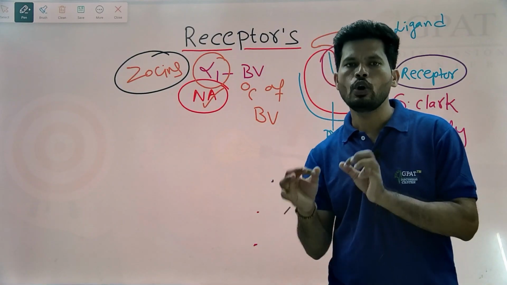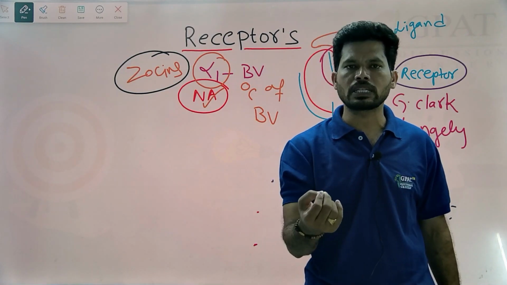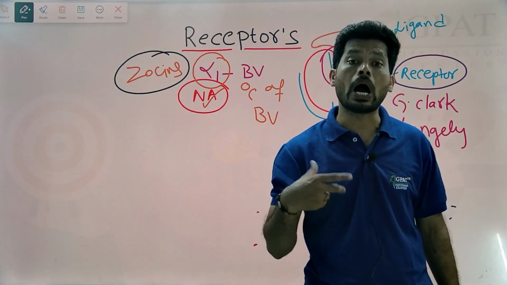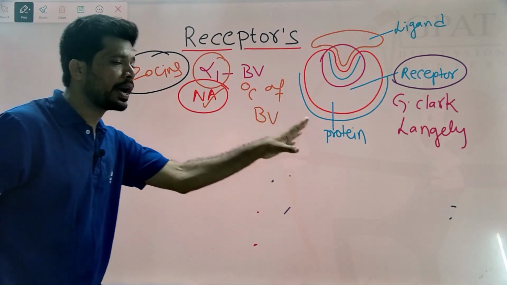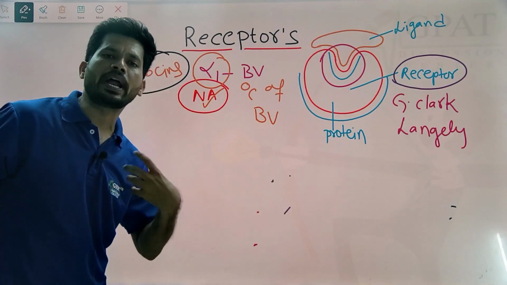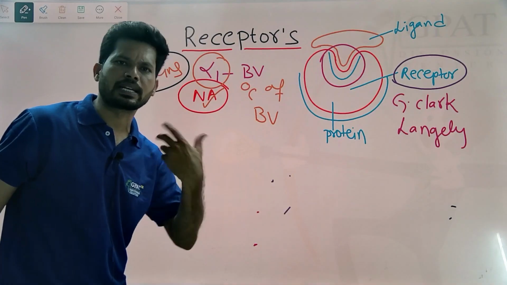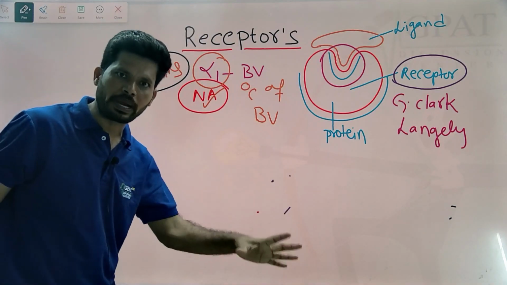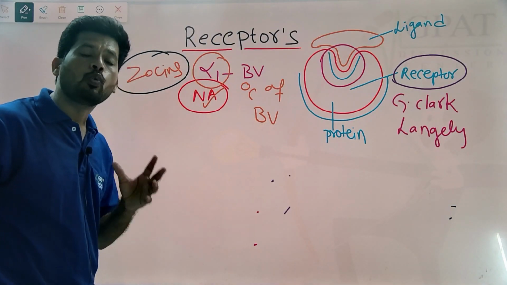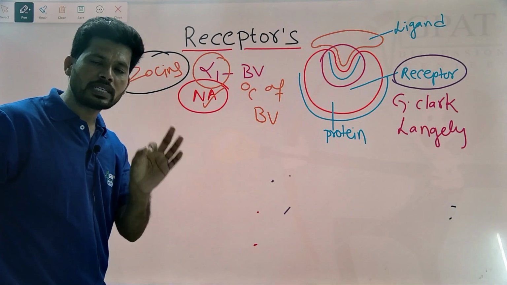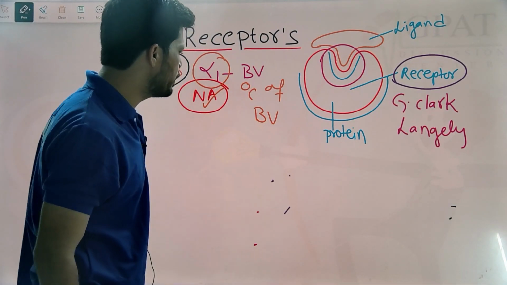In this part, we will mainly focus on what a receptor is, what the importance of a receptor is, and have a little discussion on one type of receptor in the body, the ion channel receptor. This is a small introduction regarding what a receptor is and why we have to study the receptor before entering into the drugs acting on the ANS, CNS, CVS, endocrine system, etc. Because every drug should bind to its binding site, the receptor, to show its pharmacological action. So before going into detail, we have to know what a receptor is and what the different types of receptors are, especially based on binding site.